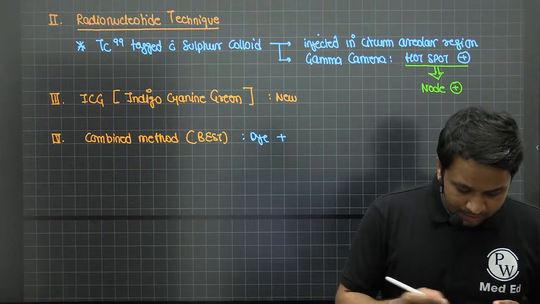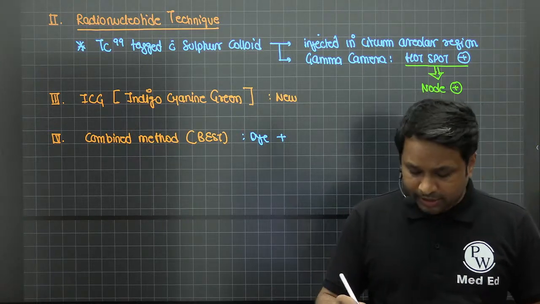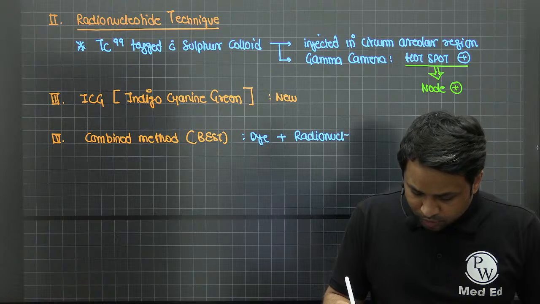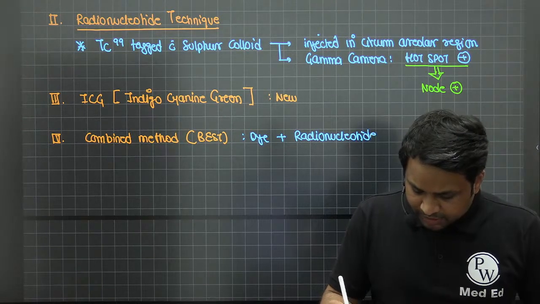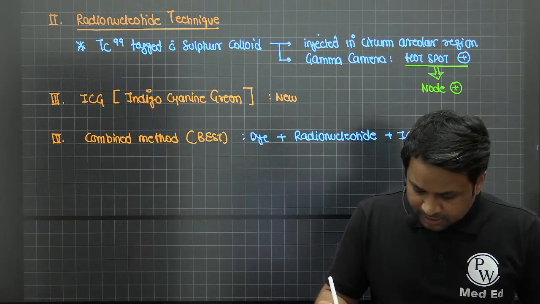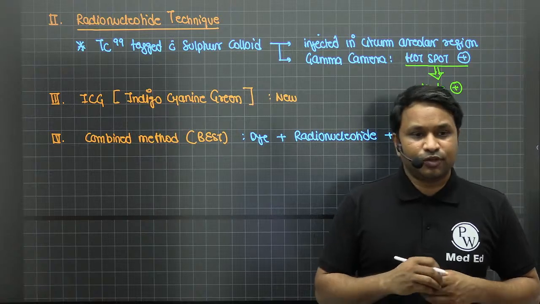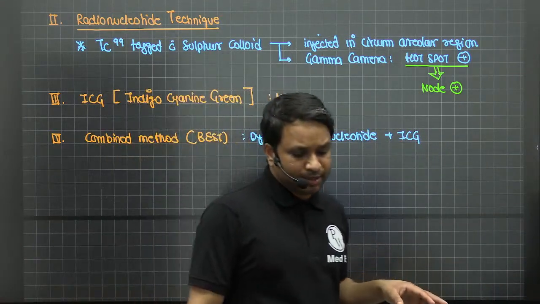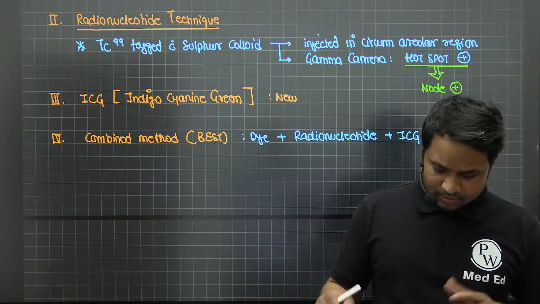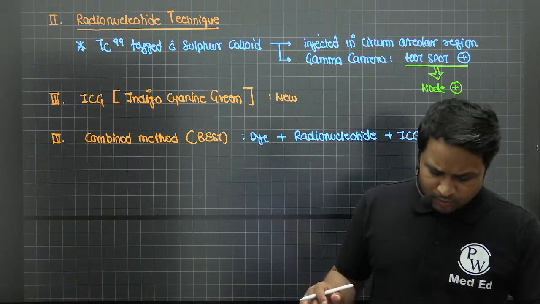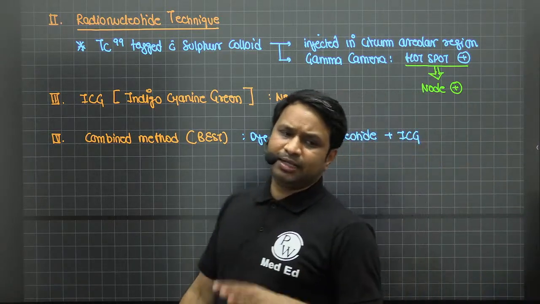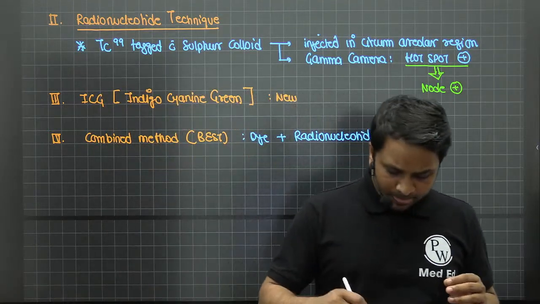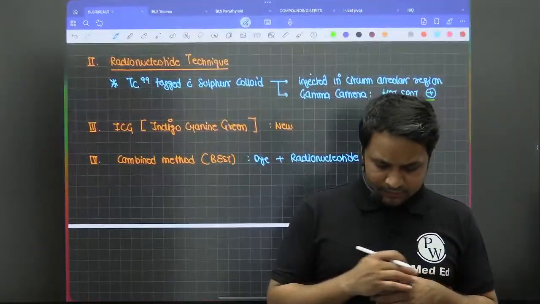Along with that, I am going to use a radionucleotide tracer and ICG dye. Right? So if you combine all these, a dye with a radionucleotide isotope with an ICG contrast dye is what we call a combined method. And currently the combined method is considered to be the best for sentinel lymph node biopsy.